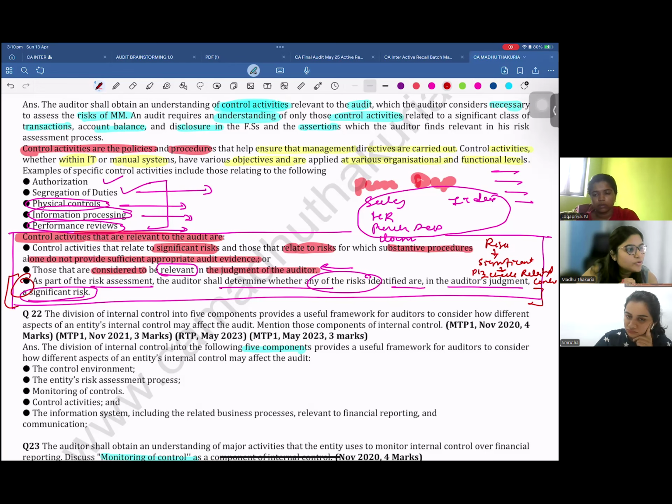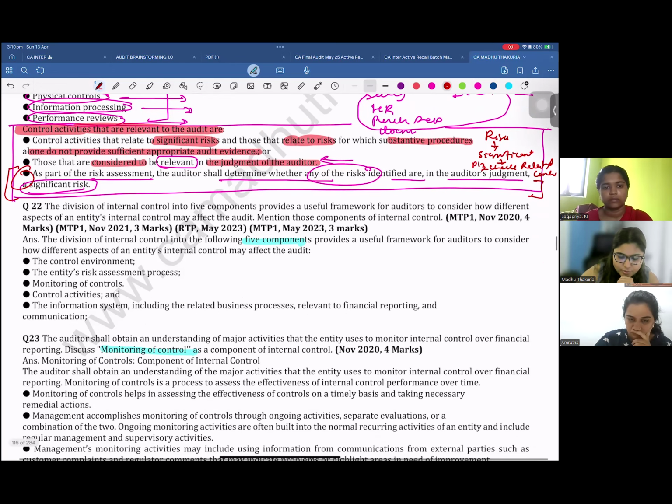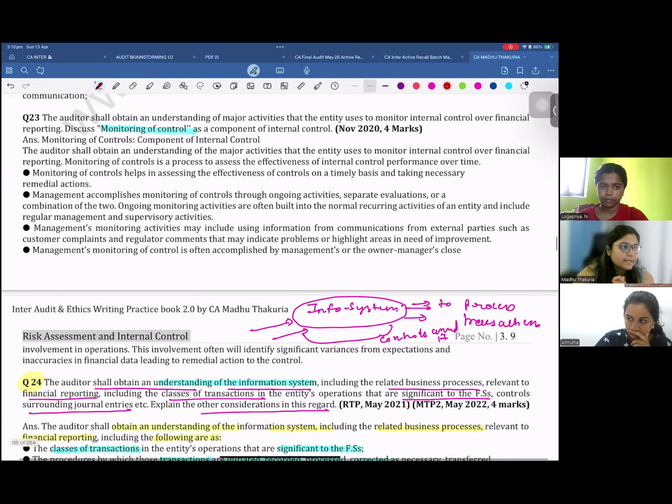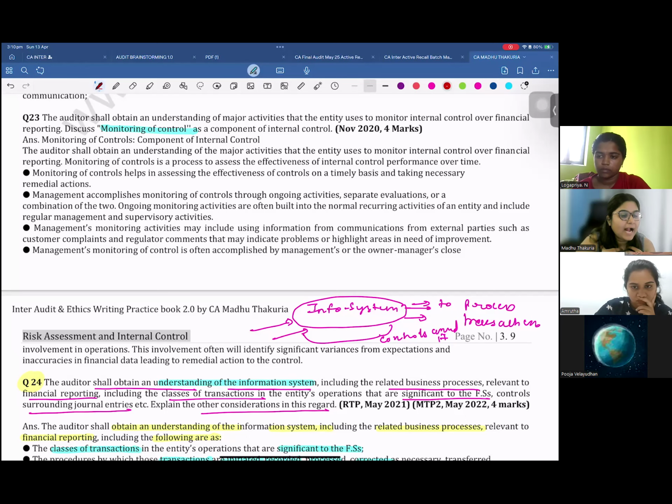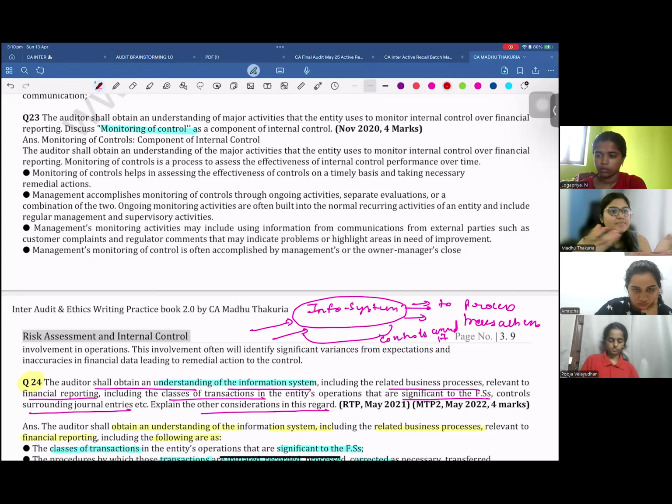Done, guys? Shall we move to the last topic of the components of internal control? Monitoring of controls. See, what if I tell you that I am going to implement the controls, right? And it has been 5 years since I implemented the controls. There has been so much change in my organization. I am teaching more than 1,000 students. I have like 3-4 more faculties. I have such a huge team and I did not change a single thing in my controls. Do you really think any control is going to be relevant if it is not changed or modified according to the change in the size of the company or the nature of the entity's work? No, it won't be relevant.